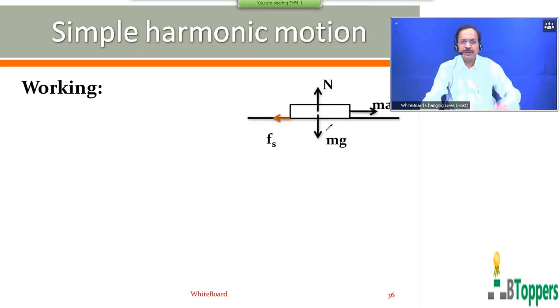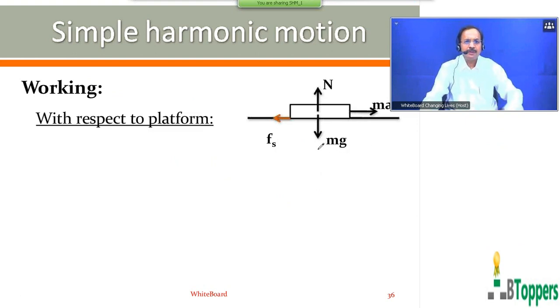So first I have shown the free body diagram for the block with respect to the platform, that means the accelerated frame of reference fixed to the platform. The weight mg of the block acts downwards, N is the magnitude of normal reaction which acts upwards. Fs is the magnitude of static friction, which I have shown with a colored arrow on the block by the platform, which acts to the left side. Then the pseudo force on the block with respect to the platform will have magnitude m a, where a is the magnitude of acceleration of the platform relative to the ground. It acts towards the right side.